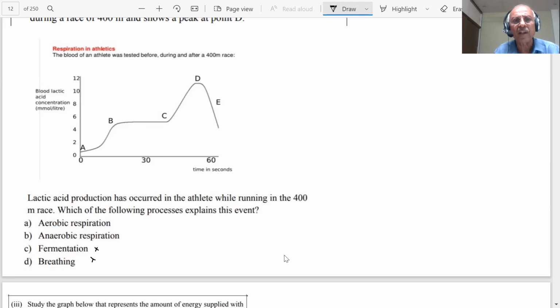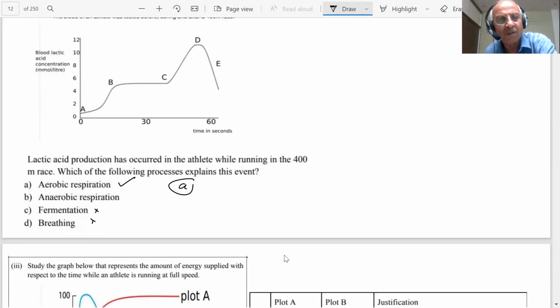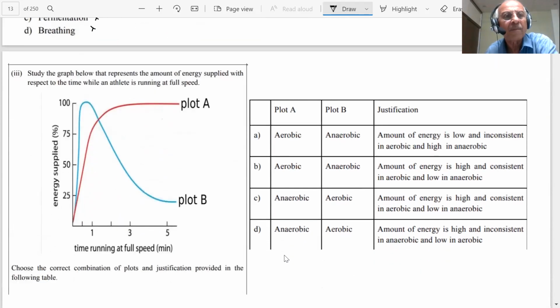When athletes are running, even the graph is not required for this; you know what is happening. There is a respiration in which oxygen is involved. Anaerobic means no oxygen. So the answer of this will be aerobic respiration, the answer will be A, student. Even this graph doesn't need to be consulted for this question. You already know about it.